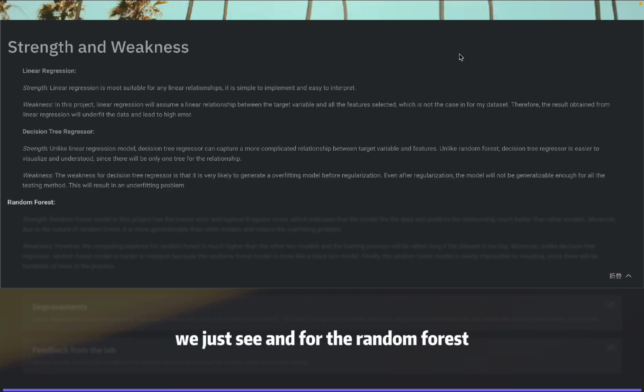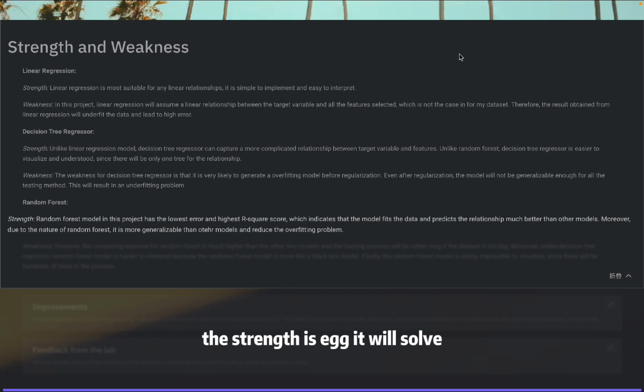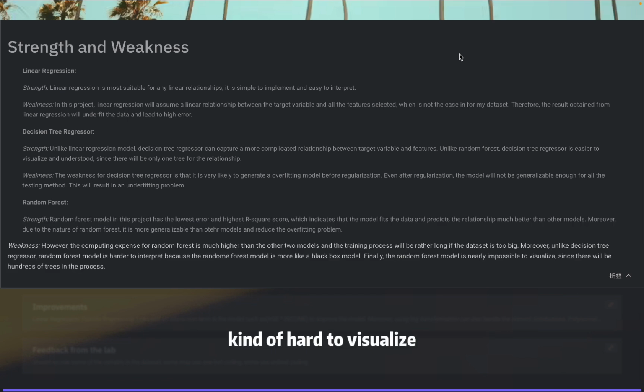which is probably the reason why there are some huge errors we just saw. For the random forest, the strength is that it solves some of the overfitting problem, and it just performed better in my project than the other models. But due to the nature of random forest, it's hard to visualize all the trees. Since in this case I have 500 trees, I cannot visualize them all together. And it is like a black box model, so you don't know what is going on in there. You can just see the result. That's probably one of the weaknesses of the random forest.